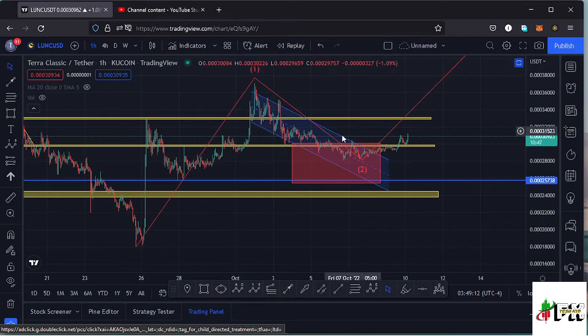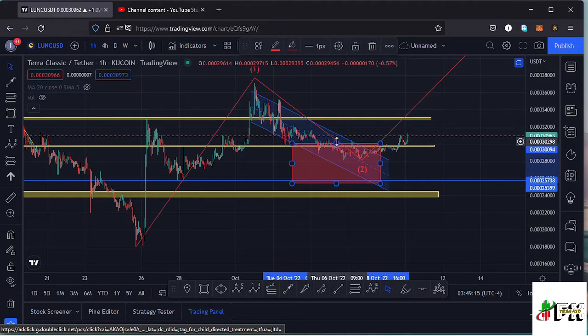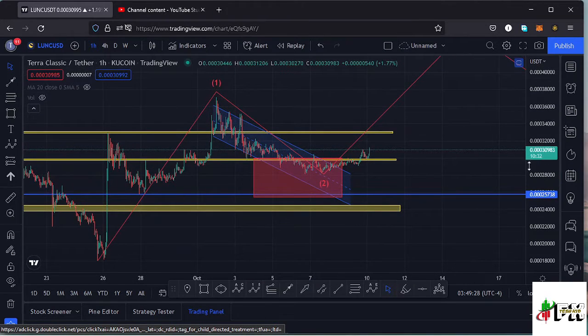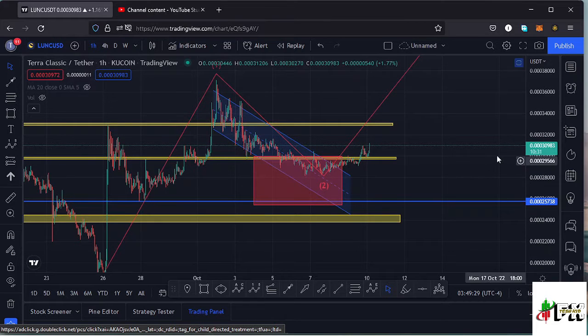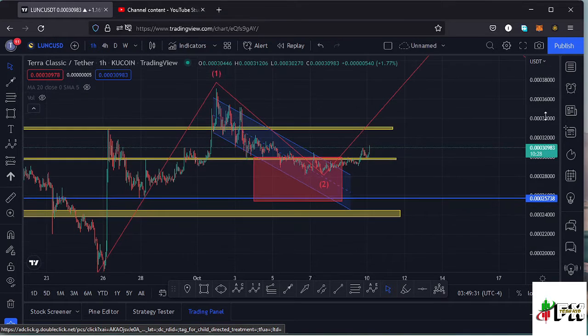And then removing the Fibonacci's, you can see that LUNC retraced into that target area, and after making our low at around the $0.00028 mark, which is just below that key area of resistance, we are seeing a bit of a bounce to the upper side in what might be the formation of that third wave to the upper side.